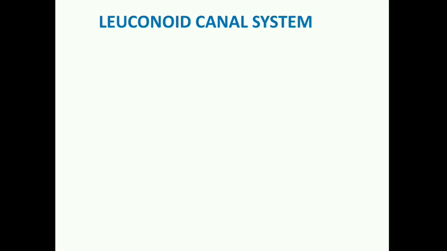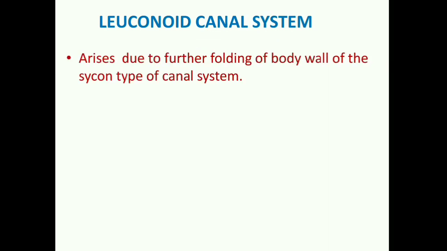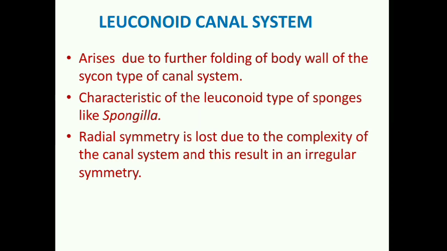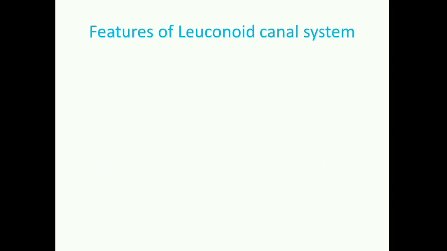A very common example, leuconoid system is found in Spongilla, and already I told you, due to complexity of the canal system, radial symmetry is lost, and this provides irregular shape or irregular symmetry to the sponge body. So if we discuss the features of leuconoid canal system, this is a highly complicated system. Here the sponge wall becomes highly thickened, and the mesenchyme or mesohyl layer forms extensive dermal and gastral cortex. Ostia open into incurrent canals either directly or through hypodermal spaces.